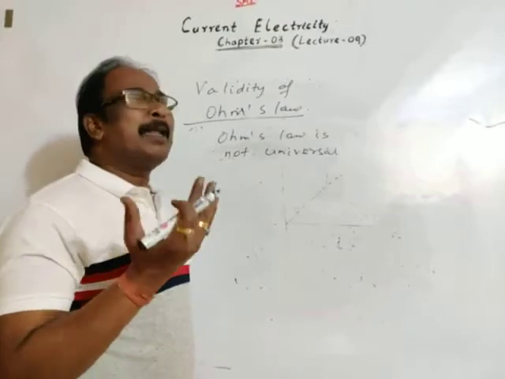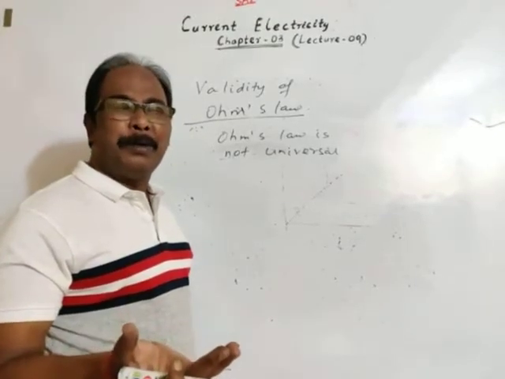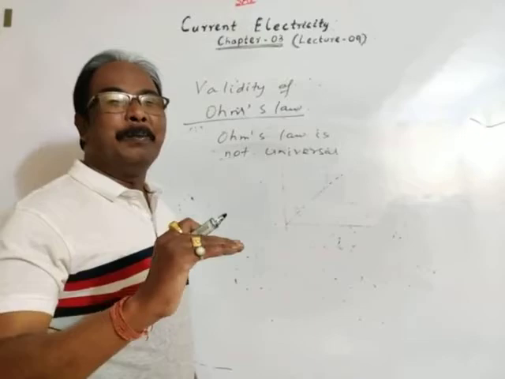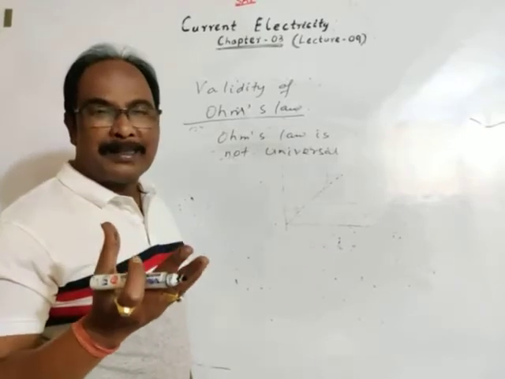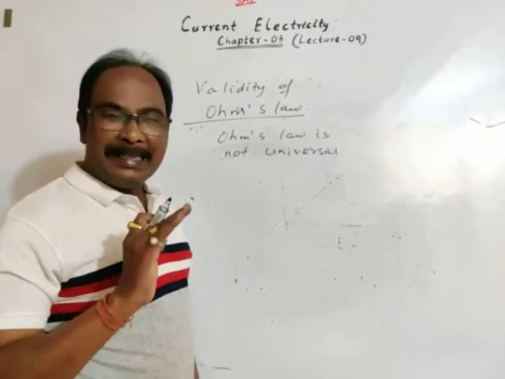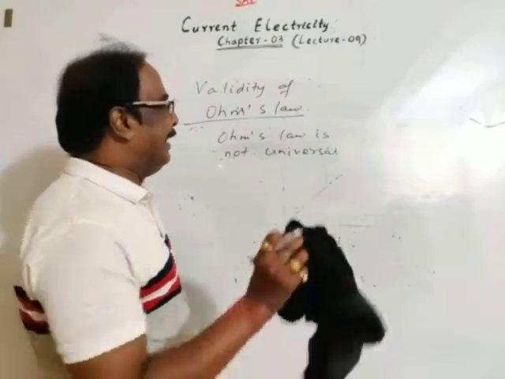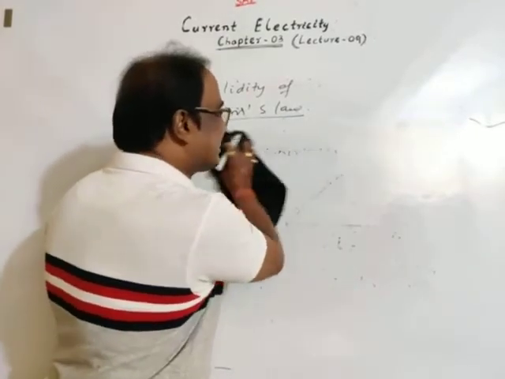The substance which doesn't obey Ohm's law is called non-ohmic or non-linear substance. Clear? It is easier? Then we will discuss some other cases.